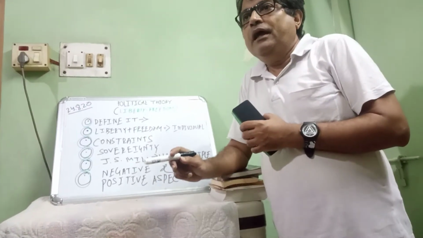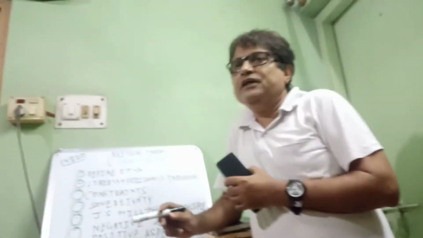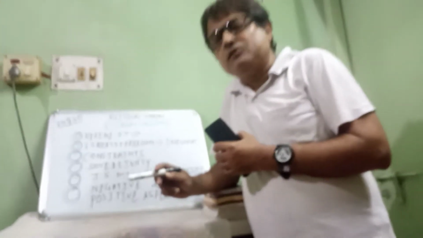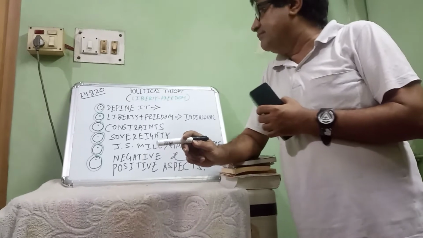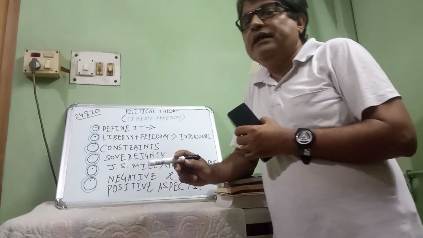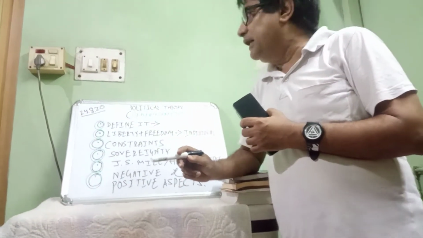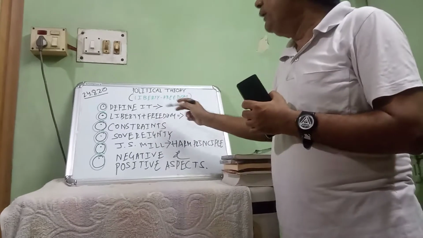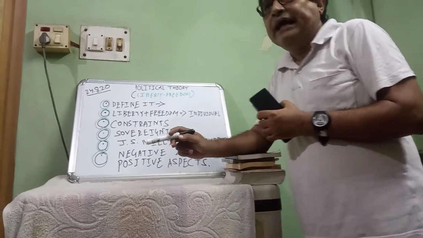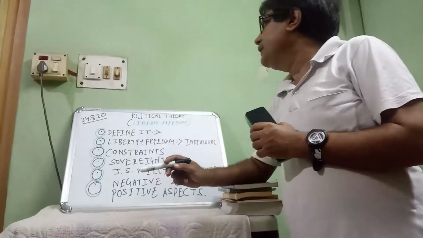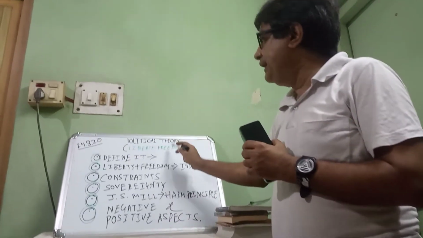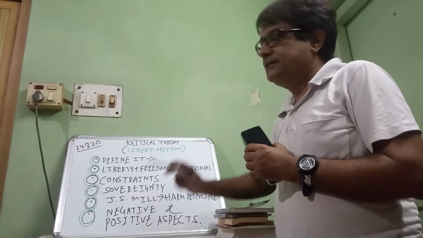See, we are all social animals. Aristotle said human beings are the greatest social animal, in the sense that we are living unitedly. But to live unitedly, we require some rules and regulations and conditions. That condition is known as freedom as well as liberty.